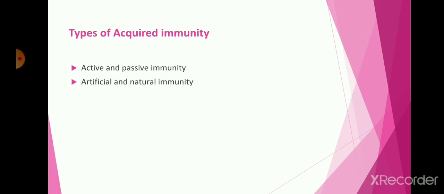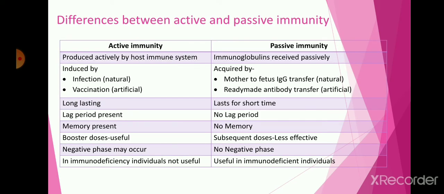So there are two types of acquired immunity, that is active and passive, and next, artificial and natural immunity. So let's talk about the difference between what is meant by active immunity and what is meant by passive immunity. So let's see some differences between active and passive.